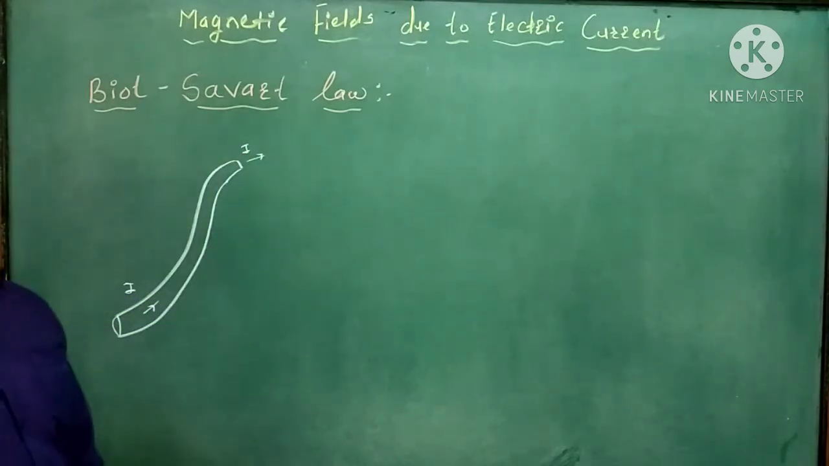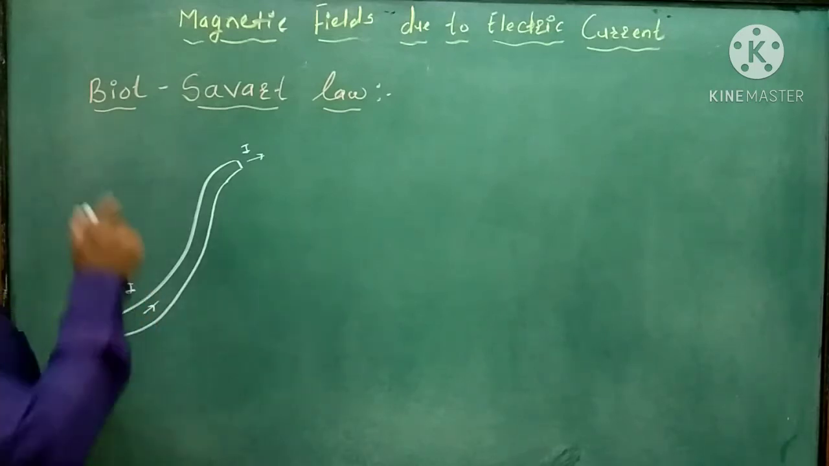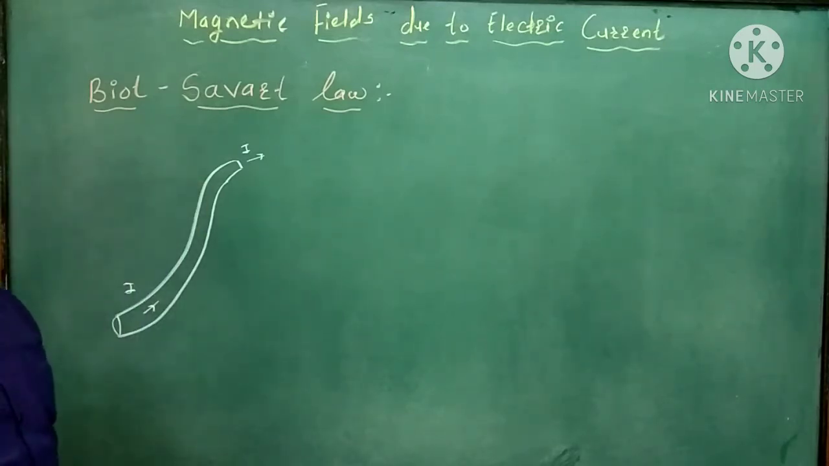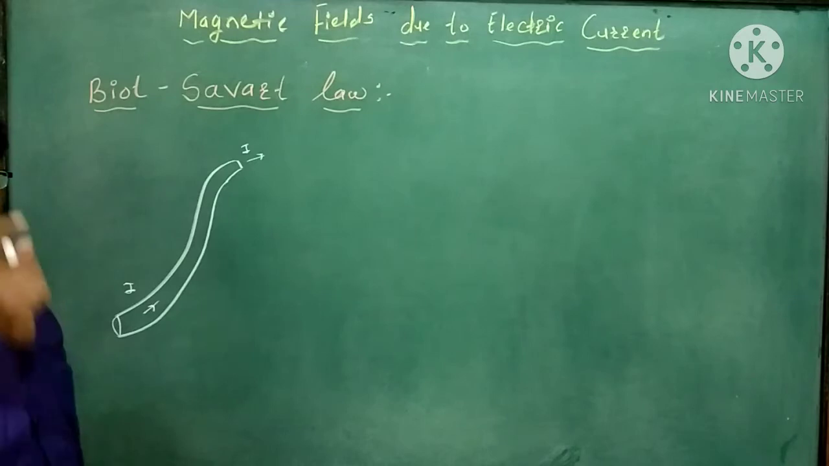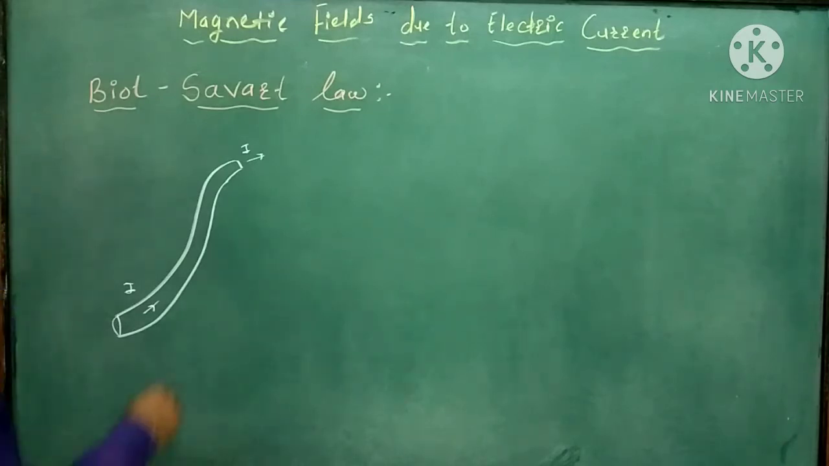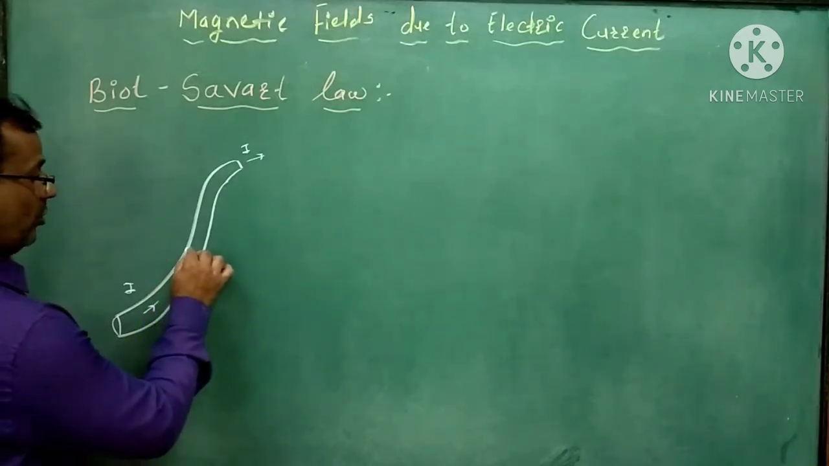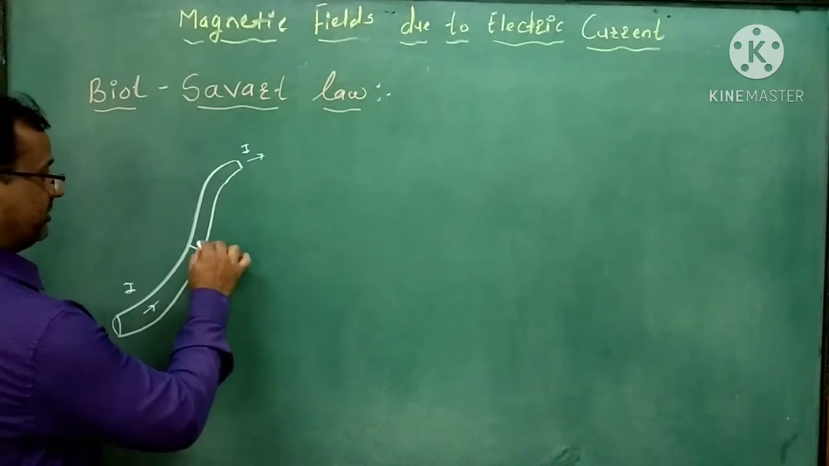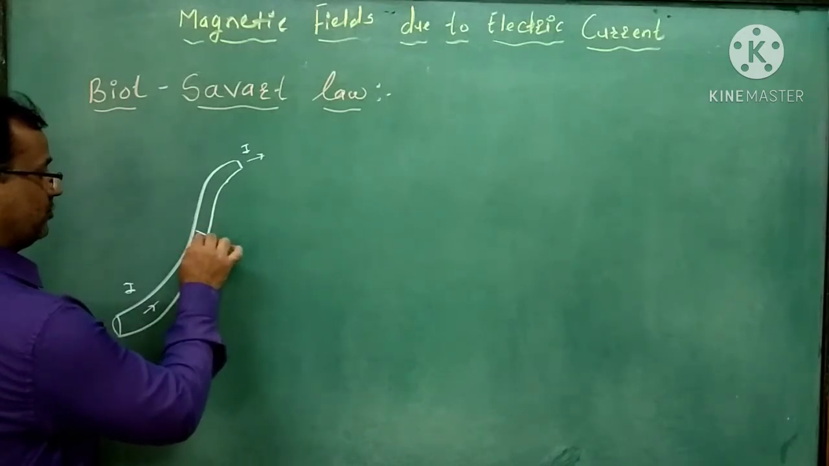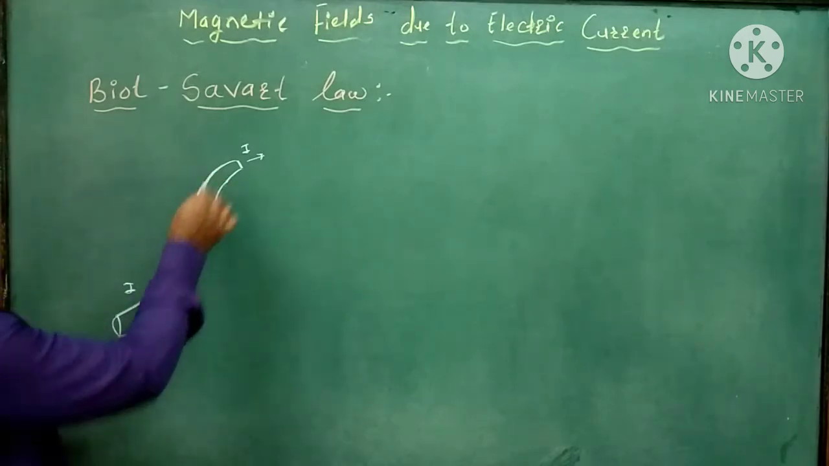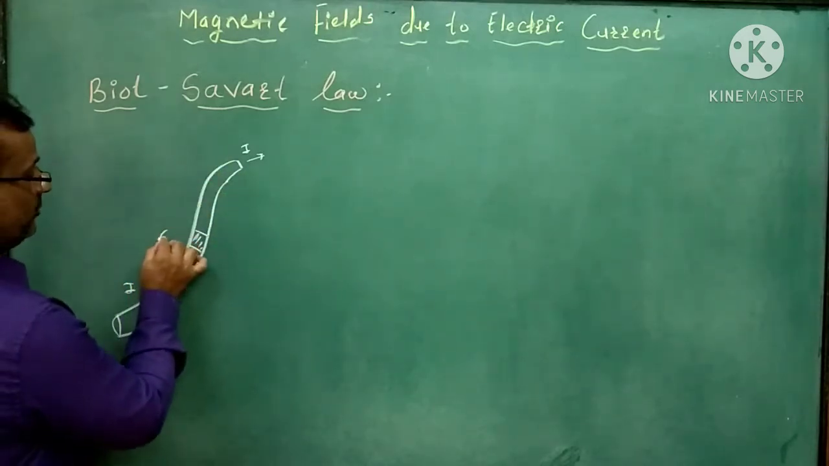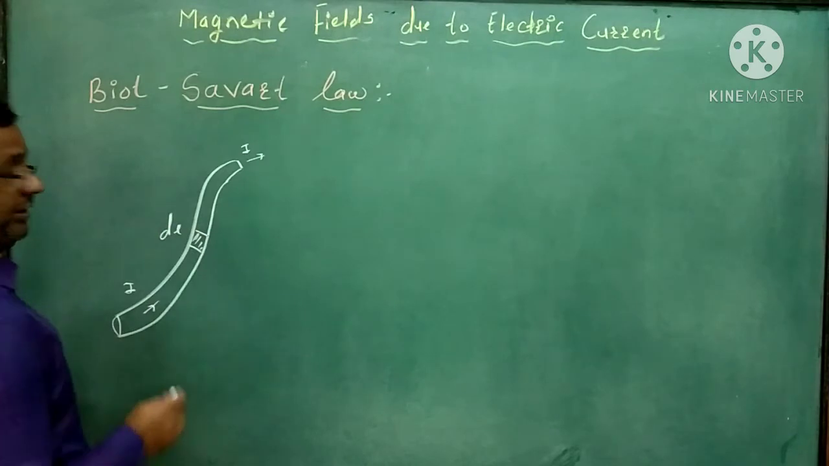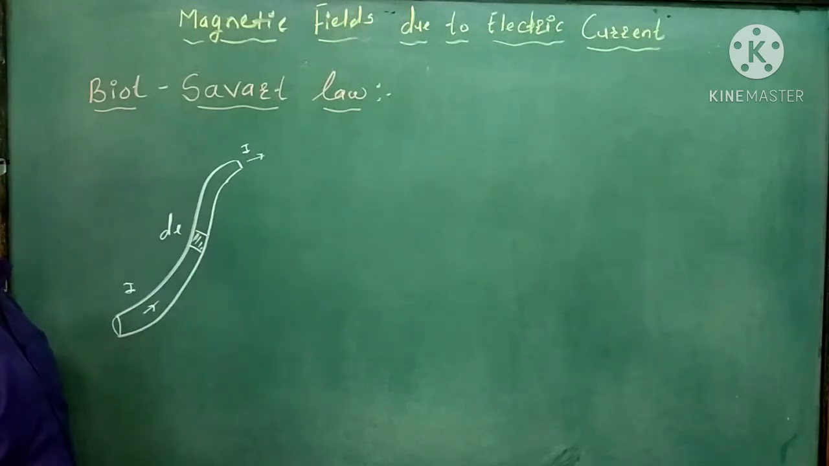Then, first, Biot-Savart is the name of the scientist. For this, first consider a small element of this conductor. Suppose the length of that element is dl.